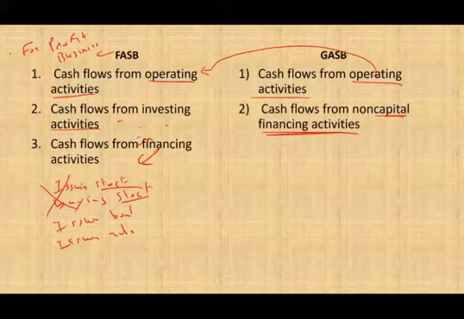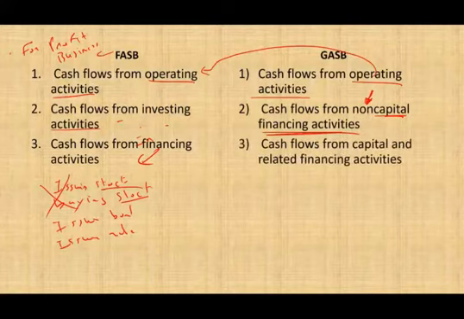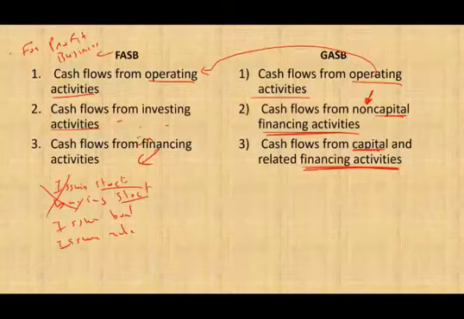Financing is how we raise money, okay? Capital means how we acquire assets. But here we're dealing with non-capital financing activities. So this is how we raise money, but not for capital purposes. Capital is when we buy assets, long-term assets. Then we're going to have a section called cash flow from capital and related financing activities. Here it's capital and financing. In other words, we are raising money to finance our capital expenditures. What are our capital expenditures? Equipment, property, plant. This is what we are looking at.